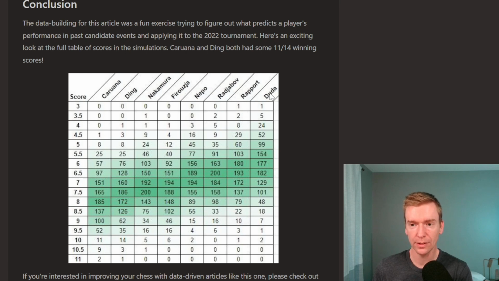So these players on the right are expected to score a little below average. Nepo about average, and then Firouzja and Naka slightly above, and Ding and Caruana definitely above.